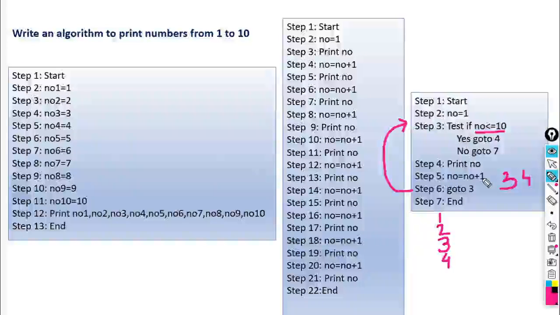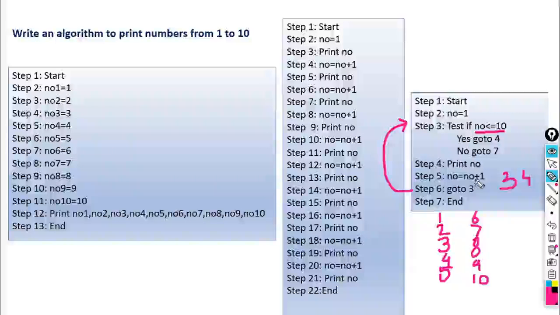Again it will increment the value of NO by 1. So now NO becomes 5. So like this, it prints 5, 6, 7, then 8, 9 and 10. Look here, when it prints the value of NO as 10, it will increment the value of NO by 1.